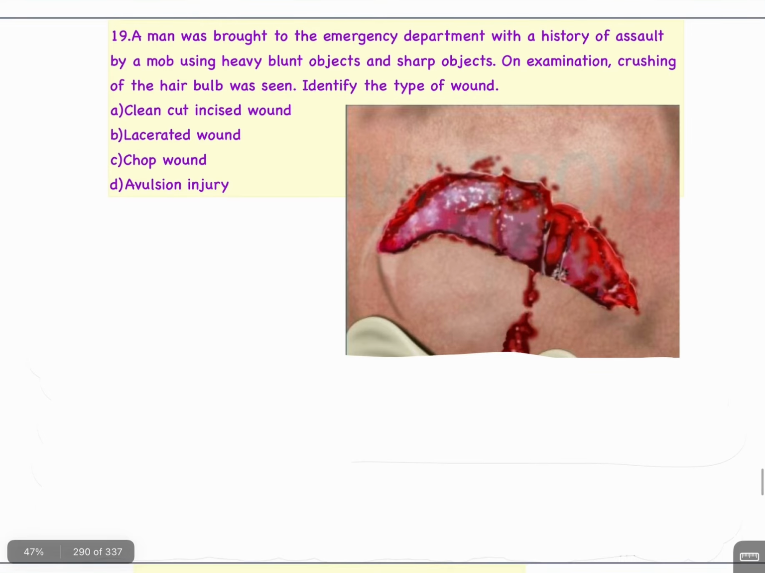Question number 19. A man was brought to the emergency department with a history of assault by a mob using heavy blunt object and sharp object. On examination, crushing of the hair bulb was seen. Identify the type of wound. A. Clean-cut incised wound, B. Lacerated wound, C. Chopped wound, D. Avulsion injury. इसका आंसर है B. Lacerated wound.